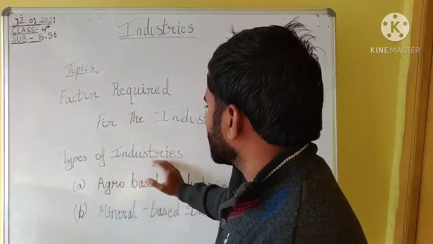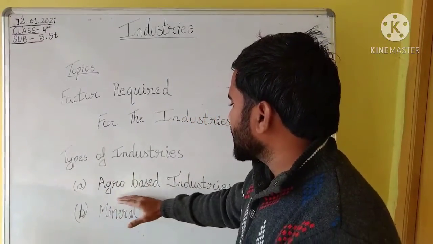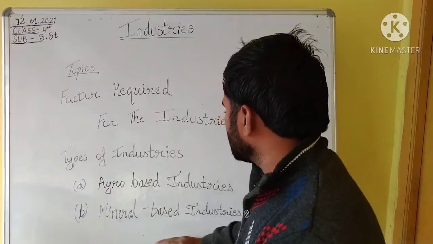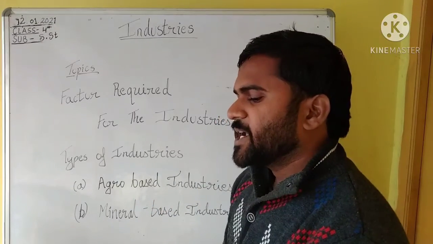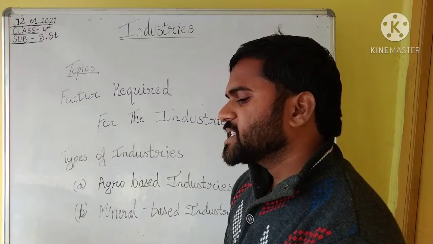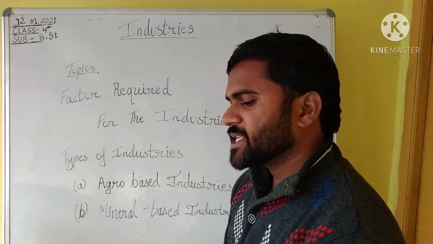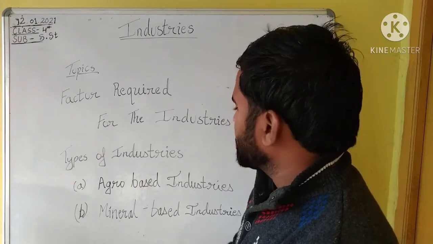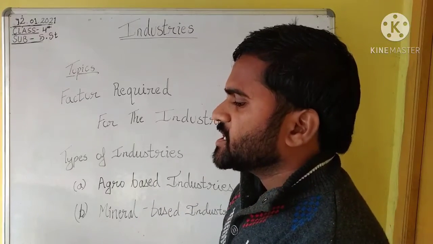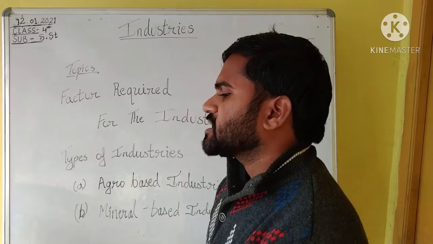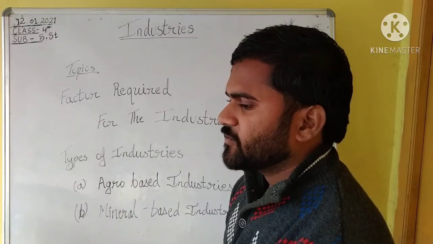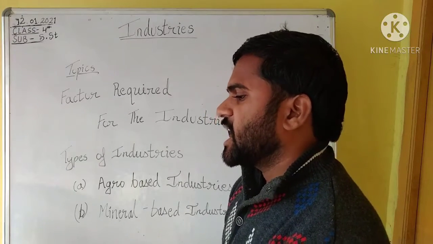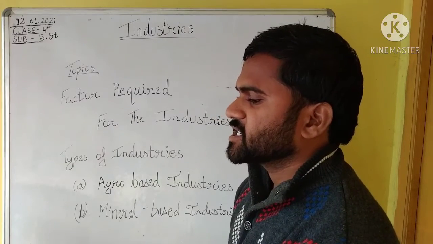Types of industry. There are two types of industries: first one is the agro-based industries and the second one is the mineral-based industries. Depending upon the raw material used, industries can be divided into two types. Agro-based industries: these industries use agricultural products as the raw material. Cotton, textile, food processing, sugar, etc. are some examples of agro-based industries.